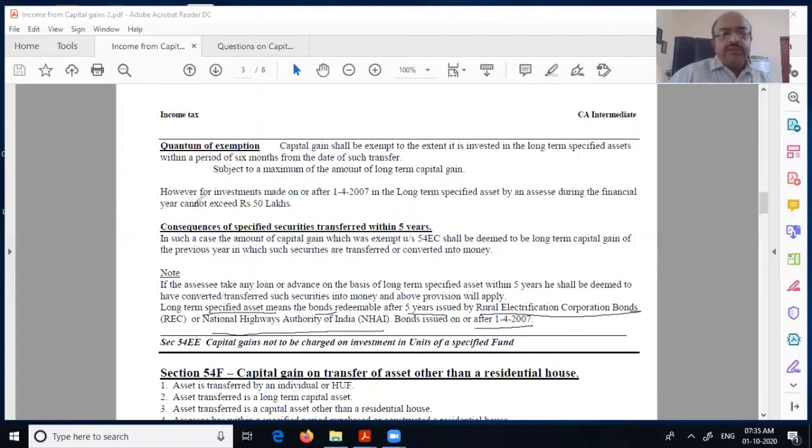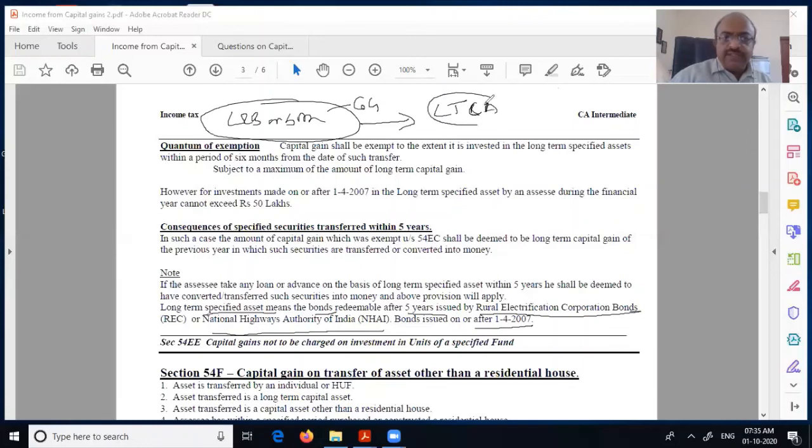So what are the things that you need to understand? It is land and building or both. If there is a capital gain, and for some reason you are not going for 54F, you don't want to buy another property, then you can put it under this scheme: long-term capital gain, long-term capital assets, specified assets.